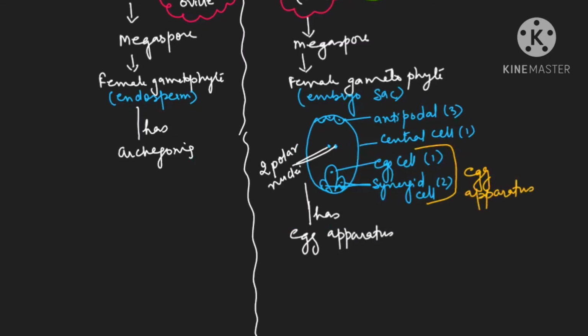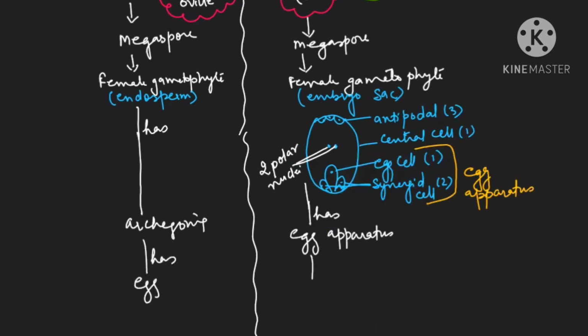So let me write archegonia at the same level so that it becomes easy for you to learn it. We say female gametophyte as archegonia, and archegonia will have egg, just like we say here, egg apparatus has egg. Is it clear? Understood up till here?